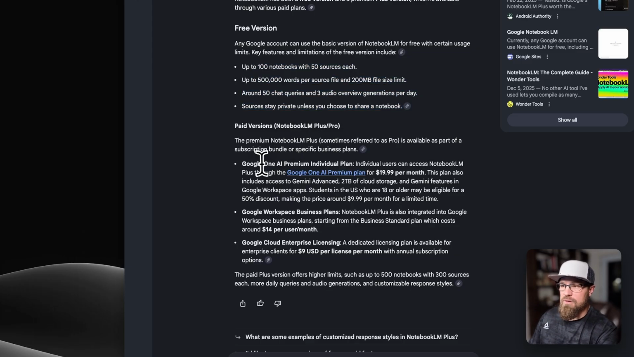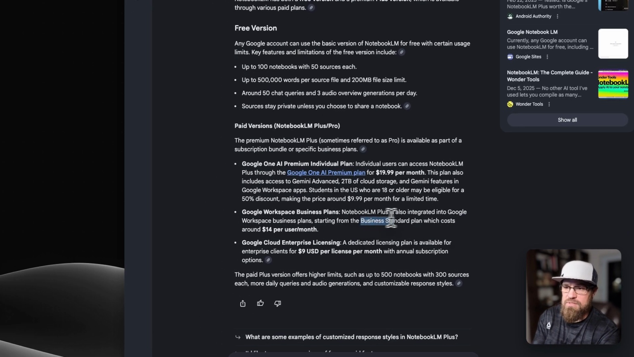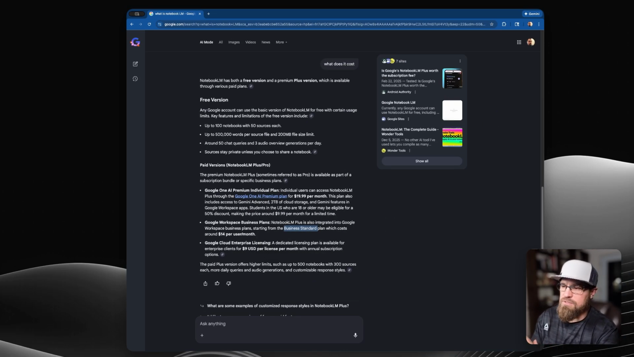If you're on Google One AI, that includes some stuff. If you're a workspace business, small business right here, it talks about like if you're on a business standard plan, it's included there, and I highly recommend it. It's such a cool product. You can get to it through the web. You can download the app from the iOS or the Android store and get to it from your phone, and you have access there.